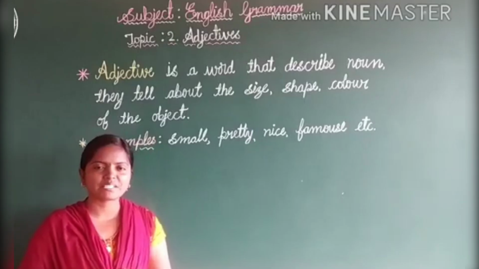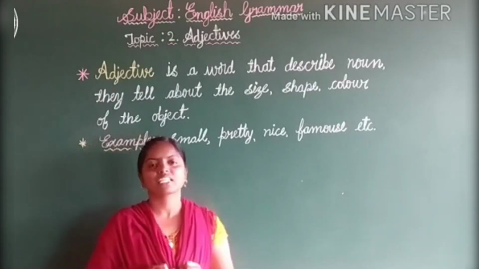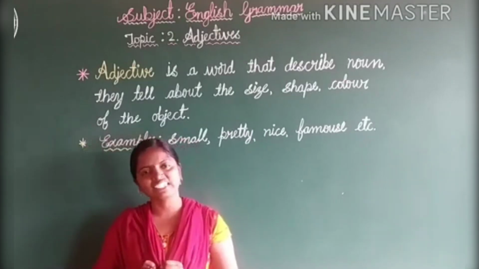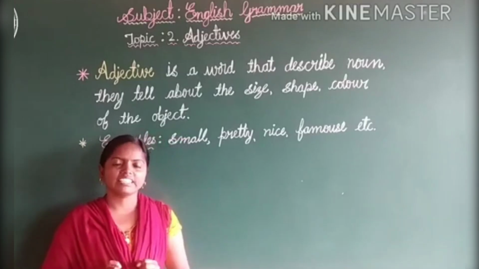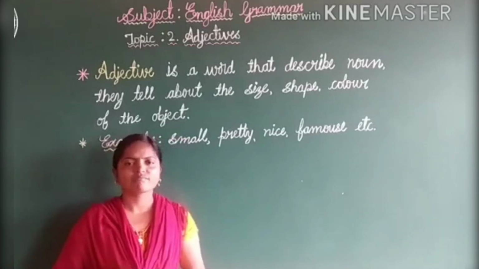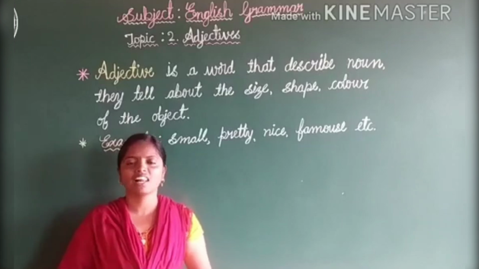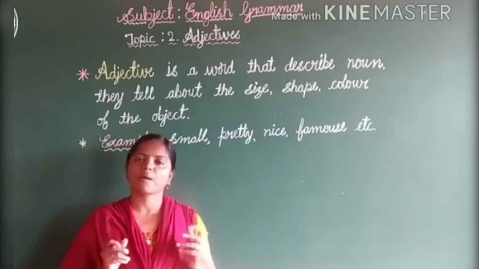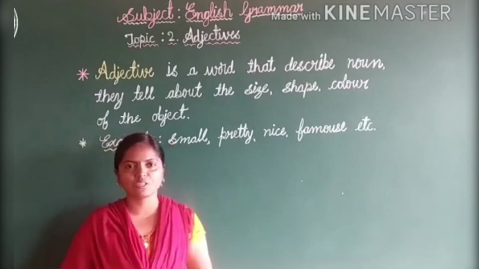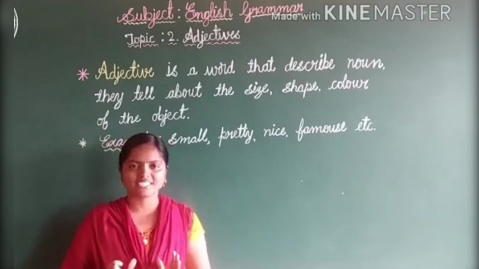And birds names: peacock, sparrow, pigeon. Then things names: chair, table, pen, then house, mobile, a textbook, box.